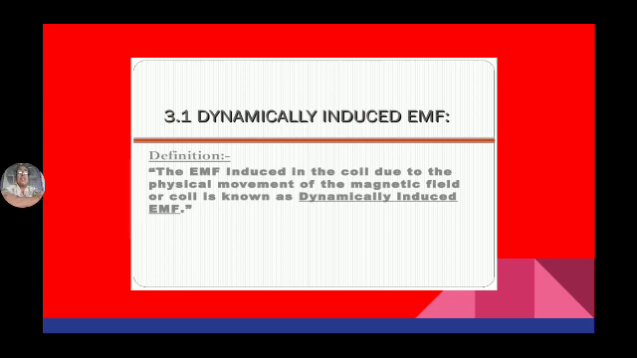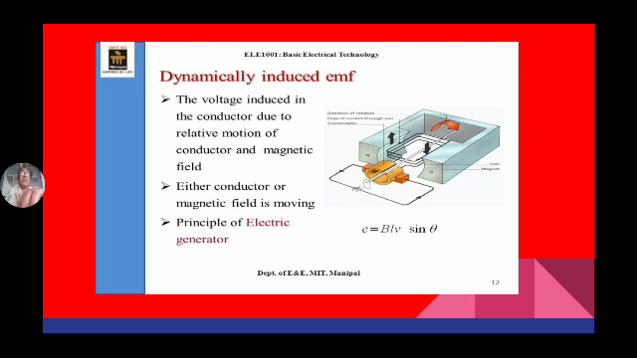So first we will discuss dynamically induced EMF. The EMF induced in the coil due to the physical movement of the magnetic field or coil. So this is the magnetic field, this is the coil. Either the coil is moving or the magnetic field is moving. With physical movement between coil and magnetic field, any one, the EMF induced is known as dynamically induced EMF.